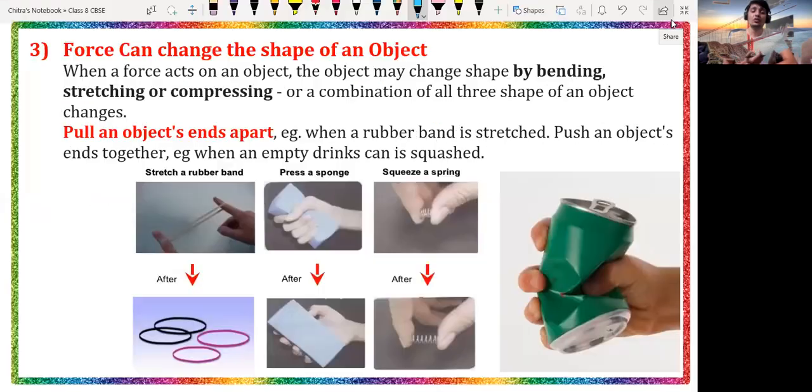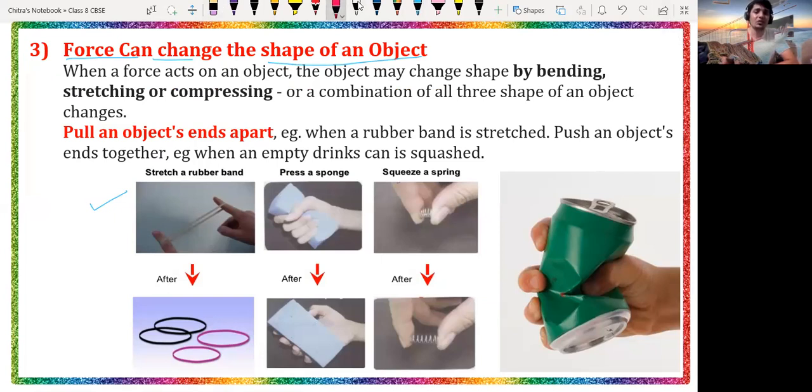So today's third point we are going to discuss is the effect of force. Force can change the shape of an object. So by applying force we can change the shape of an object. Here we have some examples but we will go through them after the theoretical part.